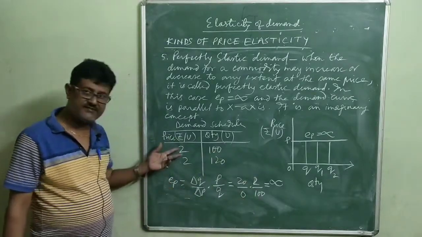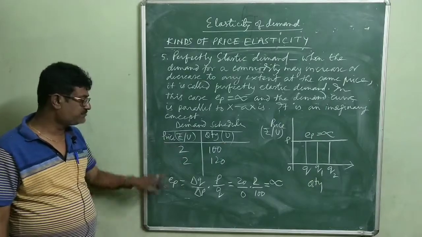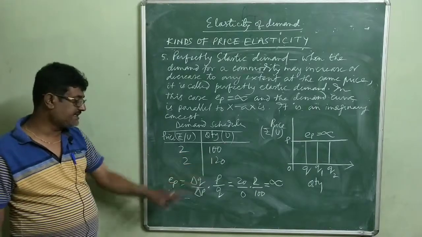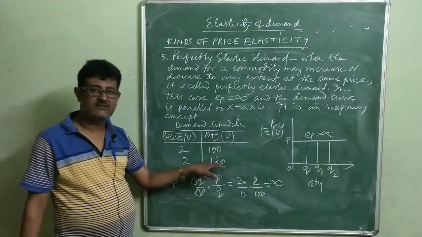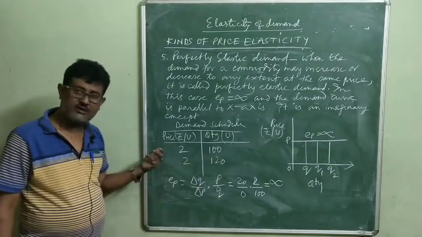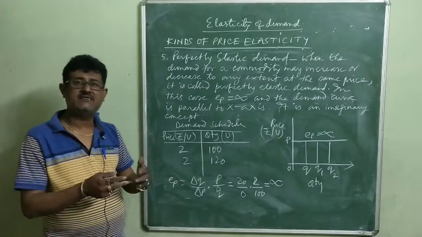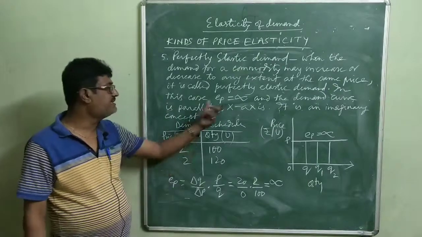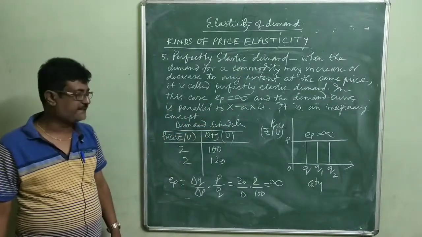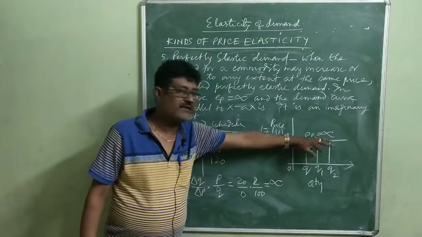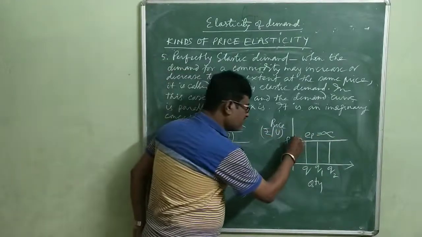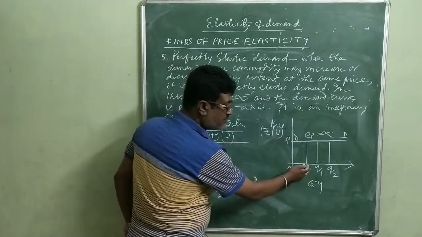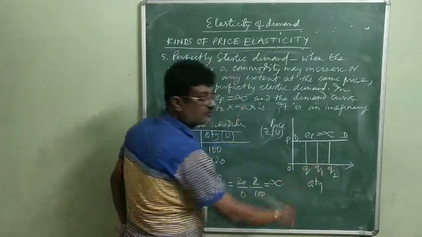See, here we have taken a hypothetical example that at price 2, a household buys 100 units of a particular commodity. At the same price, its demand increases to 120. So naturally, there cannot be any commodity whose quantity may change to any extent at the same price. So in this case, the elasticity of demand will be equal to infinity, that is undefined, and the demand curve will be parallel to the x-axis. This is the shape of the demand curve, and we find at the same price OP, the demand increases from OQ to OQ1 to OQ2.